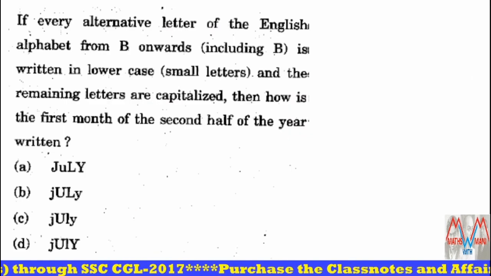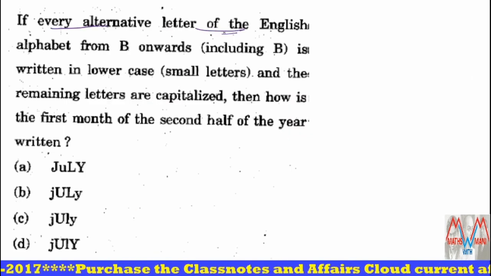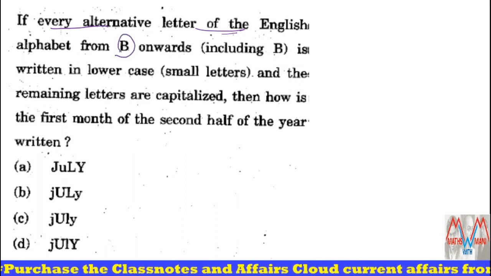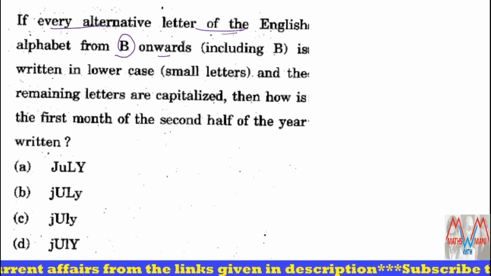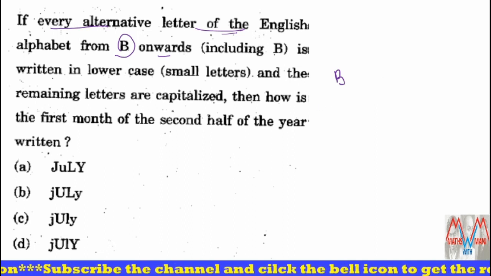Next one. If every alternative letter of the English alphabet from B onwards, including B, is written in lowercase, and the remaining letters are capitalized. That is, we start from B, and every alternate letter is written in small letters. The rest of the letters are all capital letters.